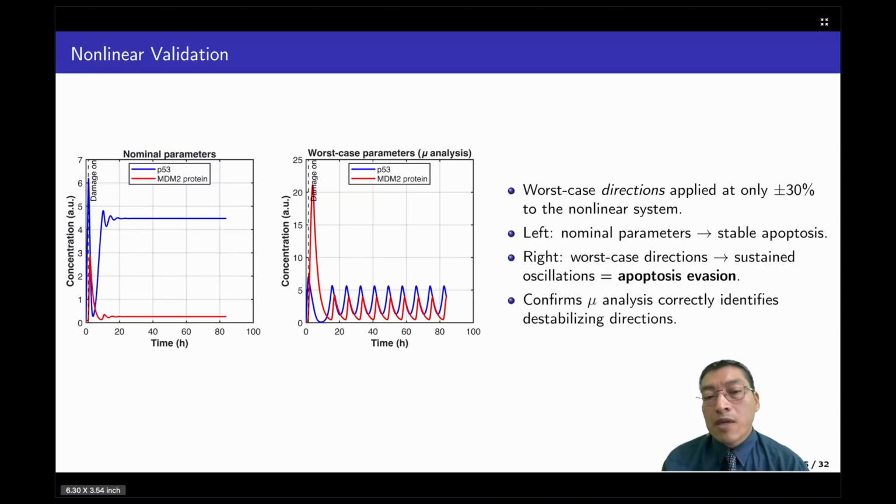However, if we pass the 30%, then the system goes into an oscillation state, indicating that the cell can no longer reach the apoptosis state.